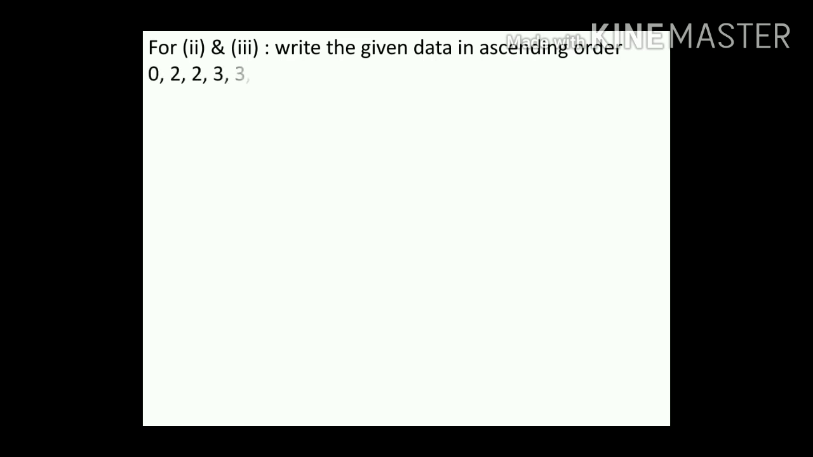Now next, for second and third, write the given data in ascending order. For finding the median and the mode, we want the data in ascending order. Okay, children? So that's why we arrange the data in ascending order: 0, 2, 2, 3, 3, 4, 4, 4, 5. Now we find what, children? Tell me. Median.